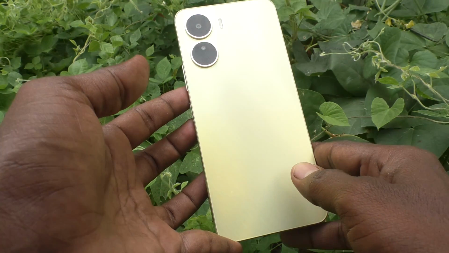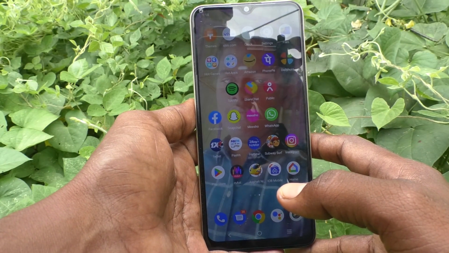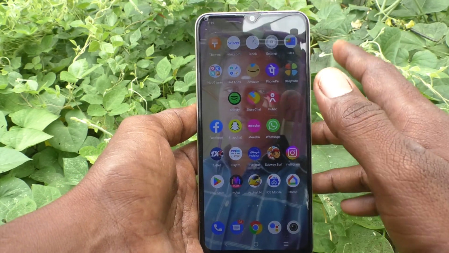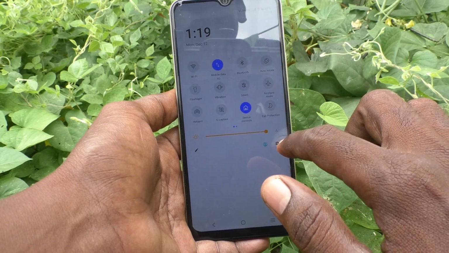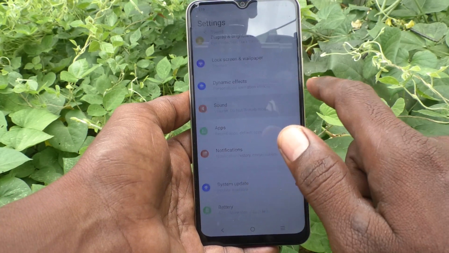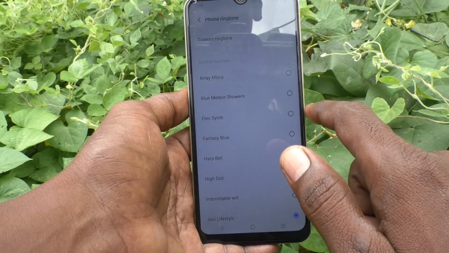Here is Vivo Y16 smartphone. In this video you will learn how you can change ringtone, how you can set ringtone in your phone Vivo Y16. First go to the settings of your phone here and then go to sound and here select phone ringtone.